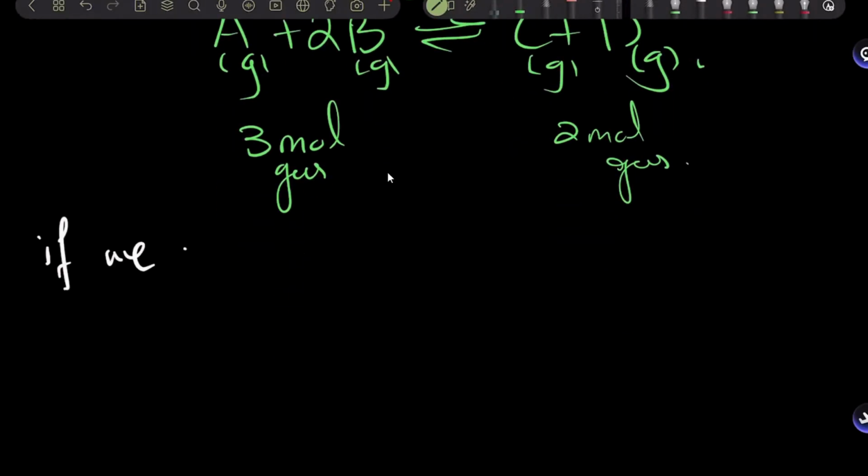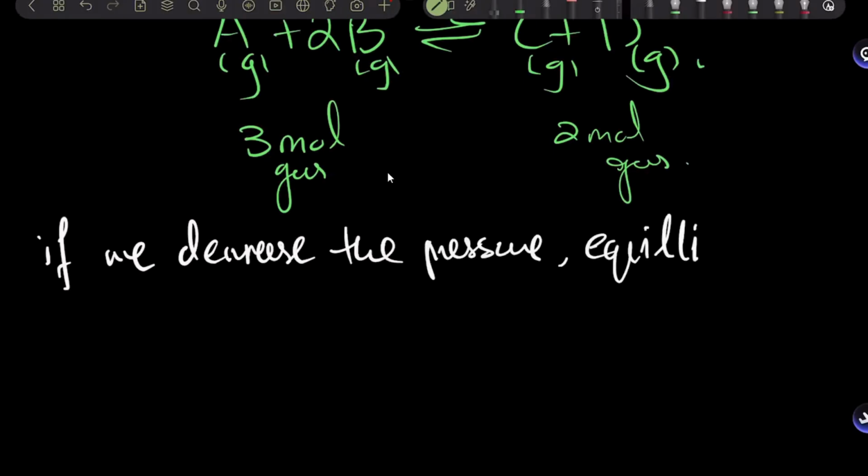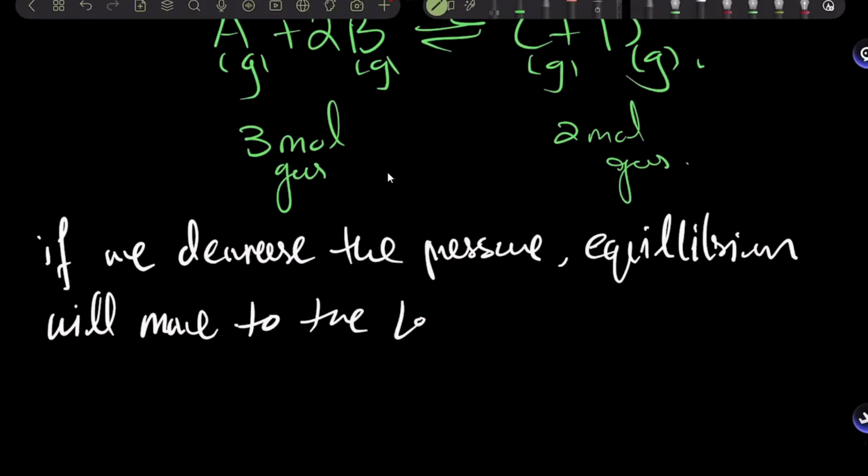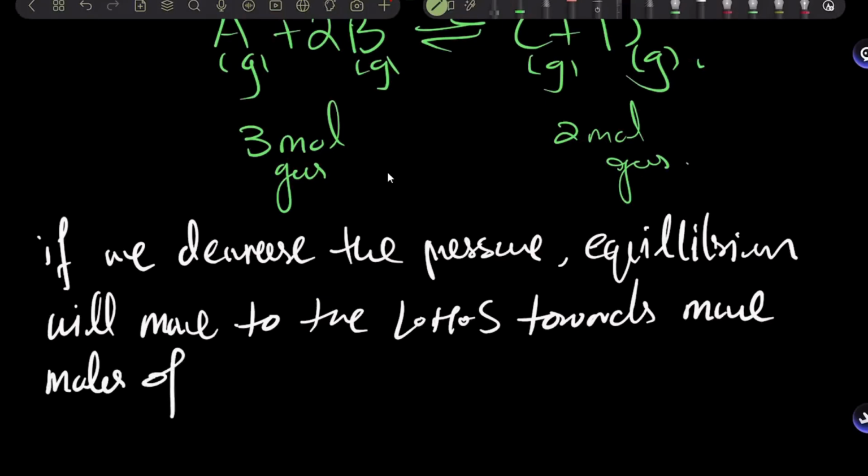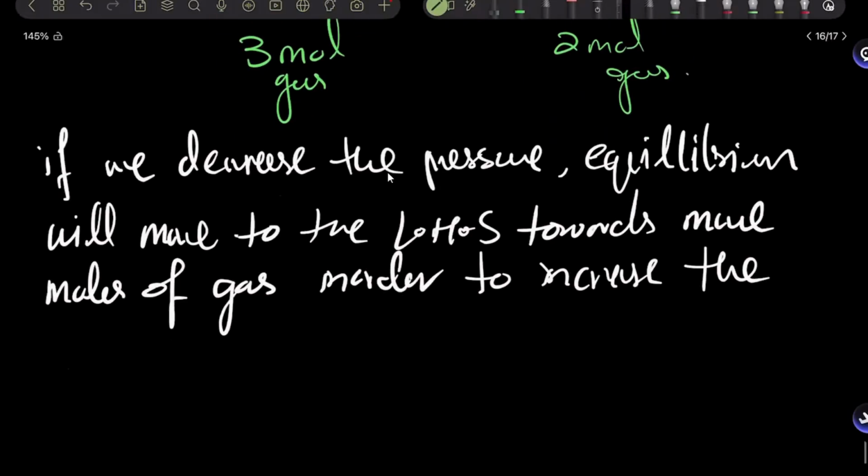So I can write it as, if we decrease the pressure, equilibrium will move to the left-hand side towards more moles of gas in order to increase the pressure.